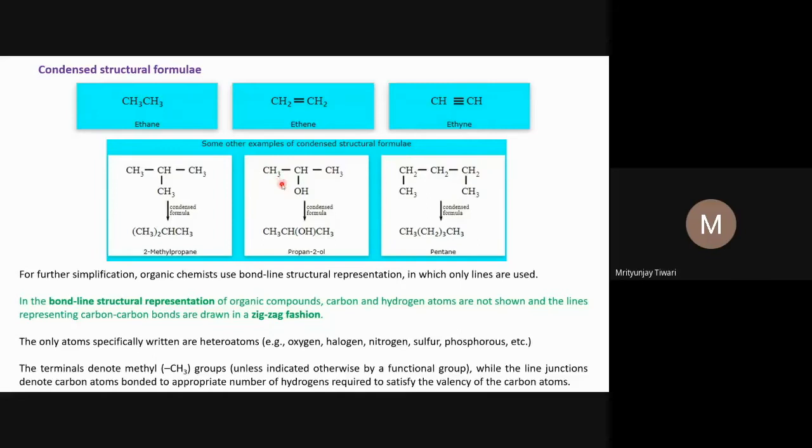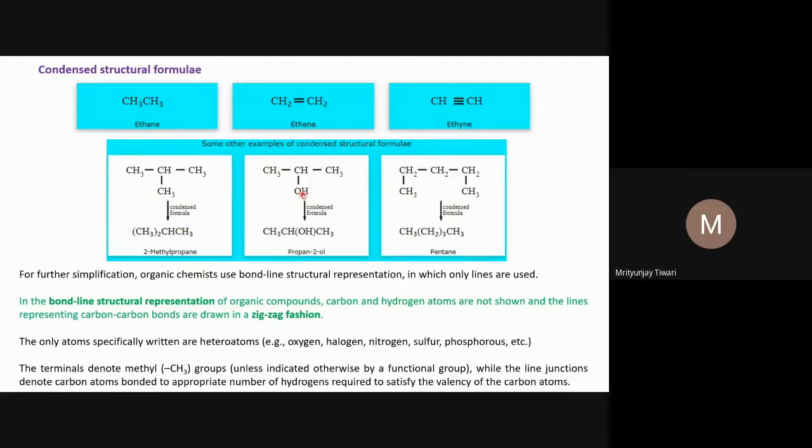And why CH3 written twice? This representation shows that the two CH3 are the same groups. The subscript 2 shows this group has come twice, and they are attached on this CH group. These two groups are attached to this CH, and then one can write OH in a similar way: CH3CH and OH here.